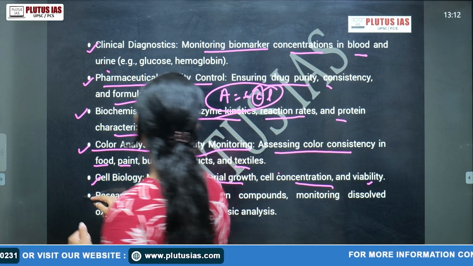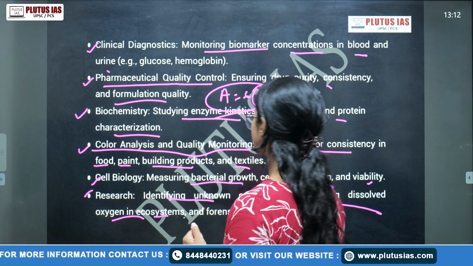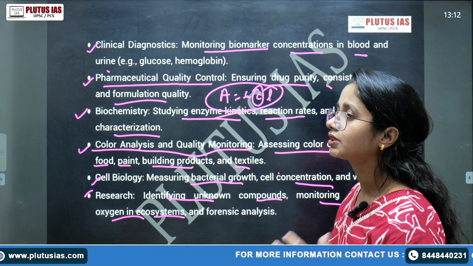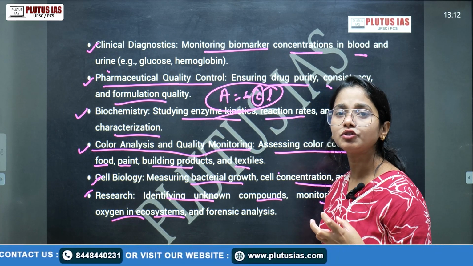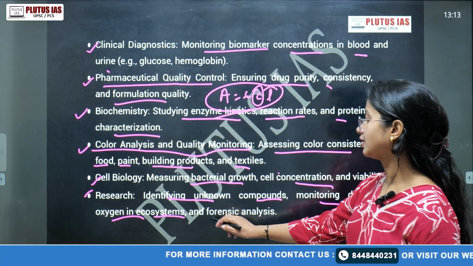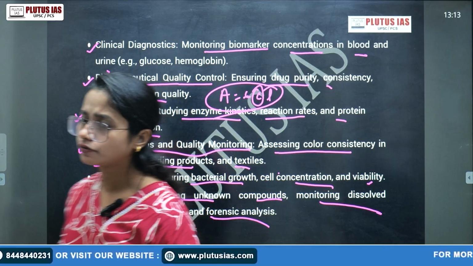Of course, in research, identifying unknown compounds, monitoring dissolved oxygen in ecosystems. So here eutrophication is one of the concepts, right, in which the concentration of the still pond water changes. Then there's forensic analysis. So there are so many uses of spectrophotometry.